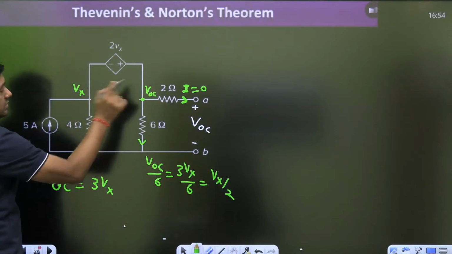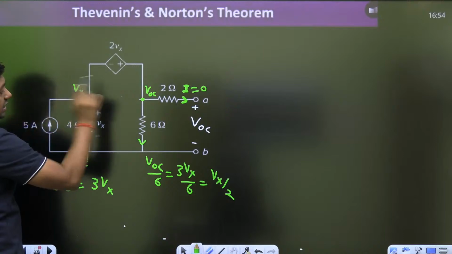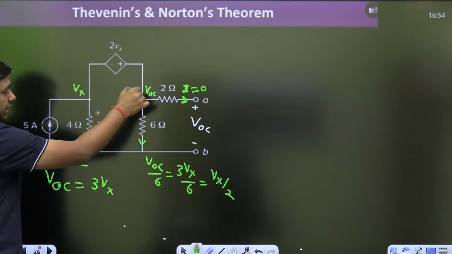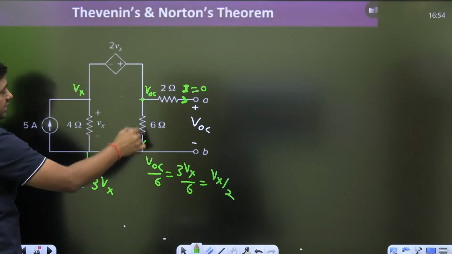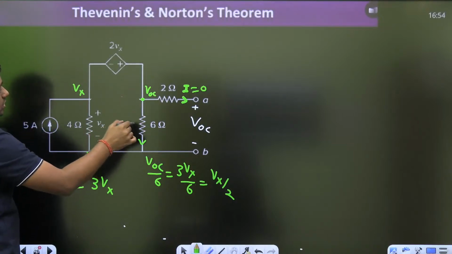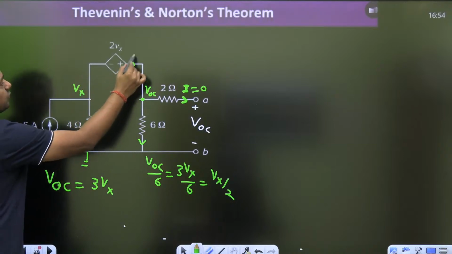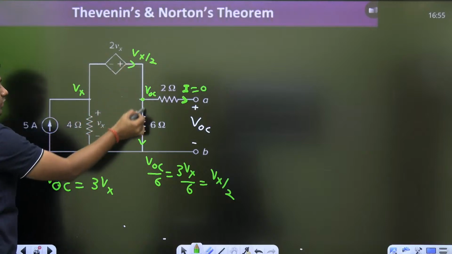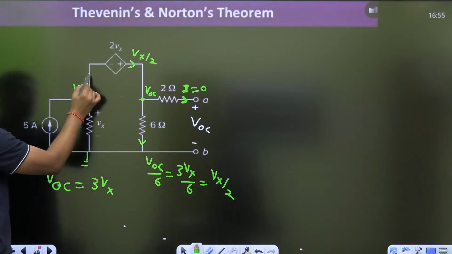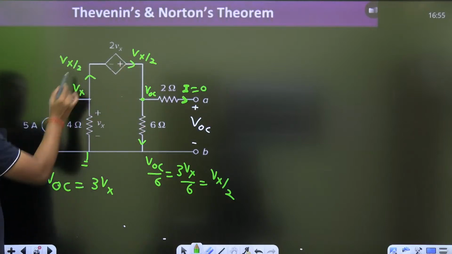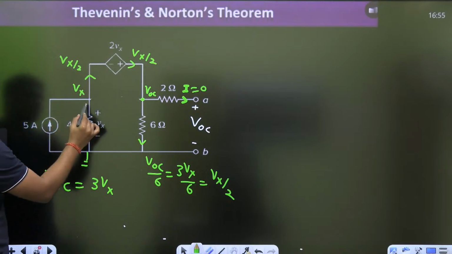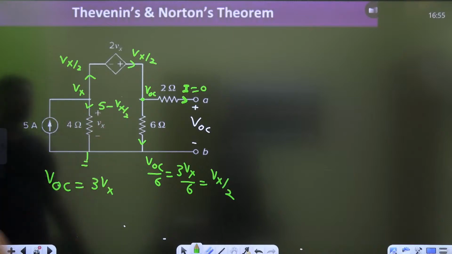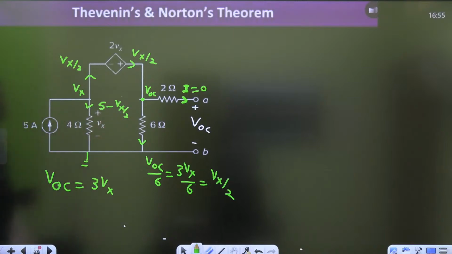Remember, there is no current from this branch. And we are getting the Vx by 2 current here. Right? So this is the same current flowing from this Vx by 2. Because there is no current, the same Vx by 2 will flow like this. Here we are getting the 5. So what is the current here? 5 minus Vx by 2.